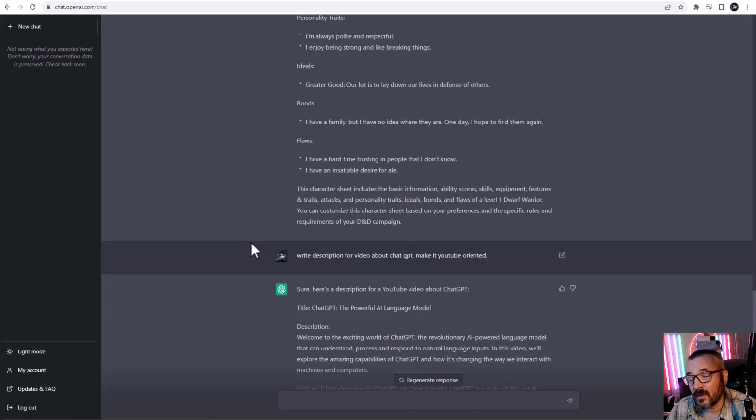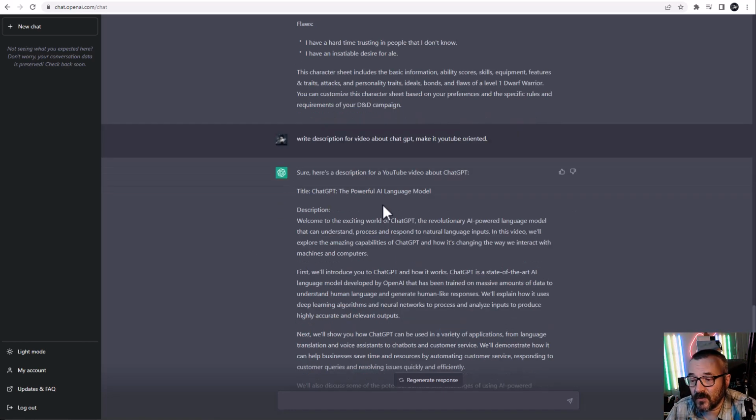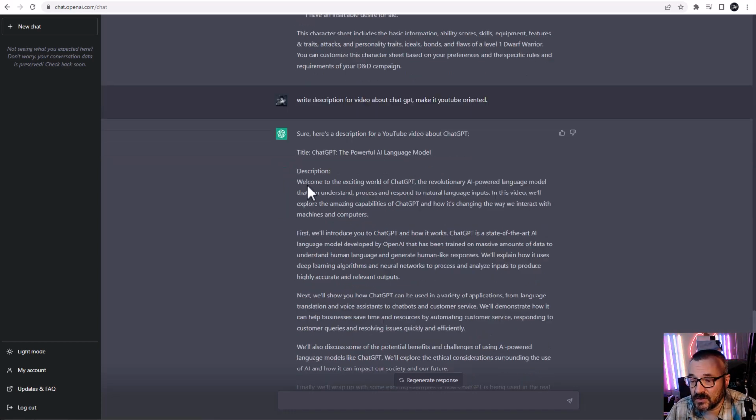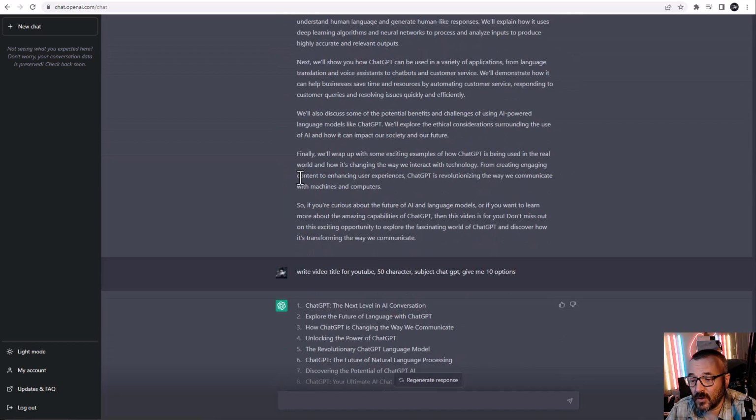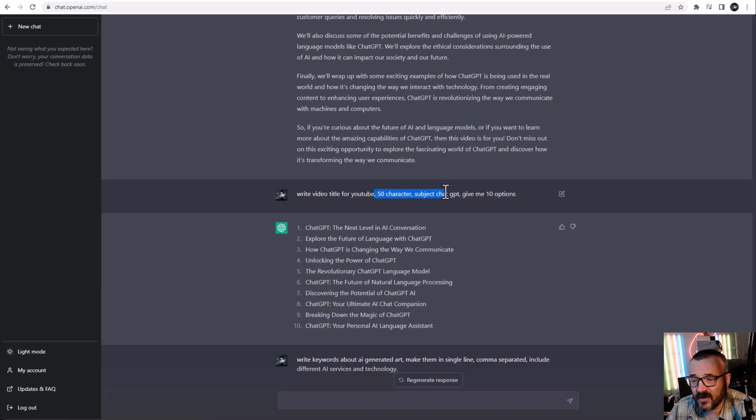And of course, another thing I found very useful is writing descriptions. With my creative English, I do sometimes make mistakes, so I find it works very well if I say, write me a video description about ChatGPT. It gives me a very nice description. You can also say optimize it or other ways, and it will do that. It is also good at creating titles for YouTube, and you can see I can specify 50 characters, and this actually works very well because it goes and tries to create these options.